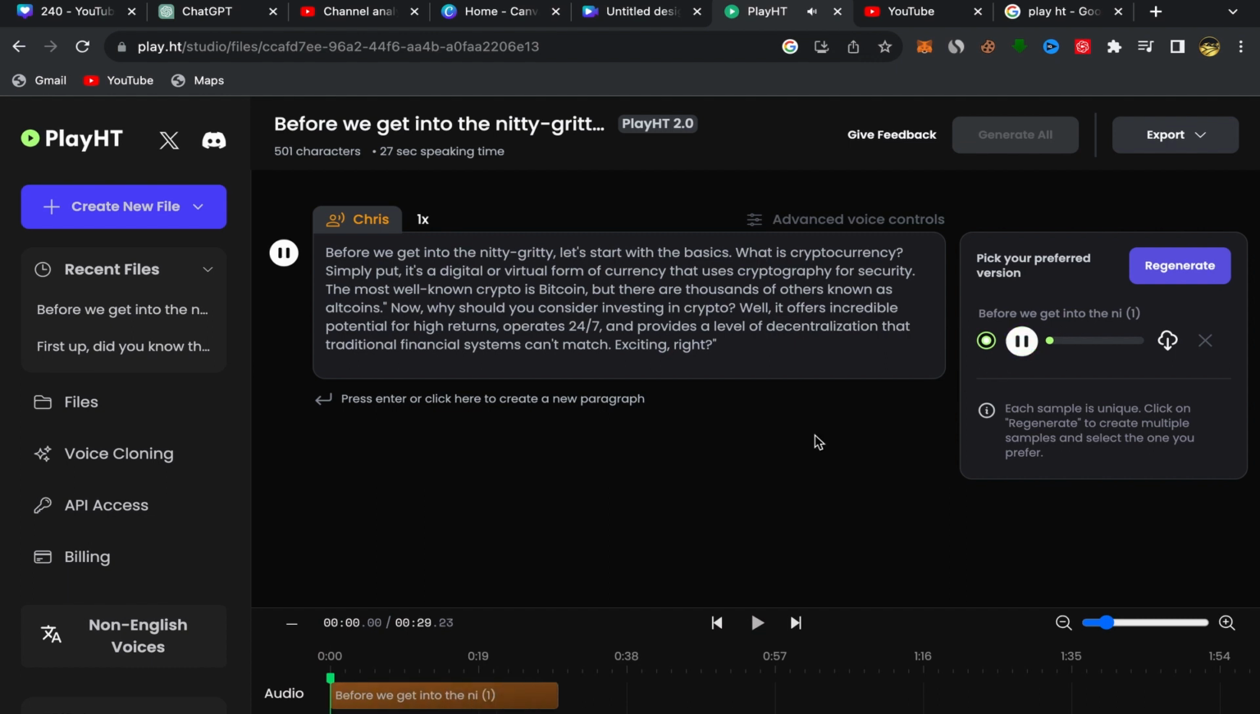Before we get into the nitty-gritty, let's start with the basics. What is cryptocurrency? Simply put, it's a digital or virtual form of currency that uses cryptography for security.